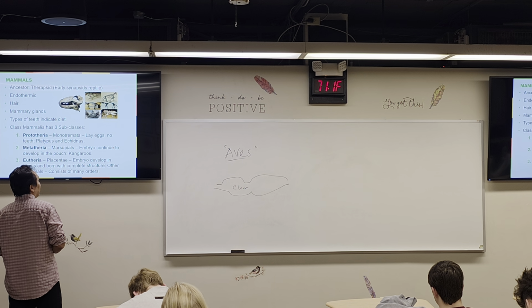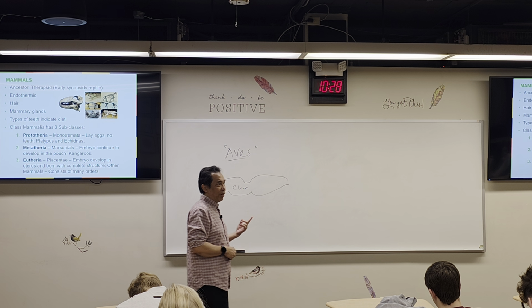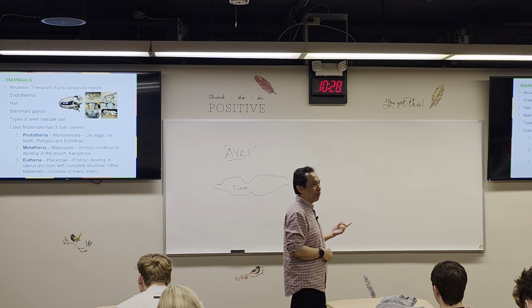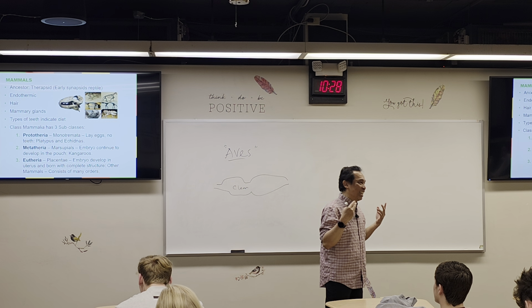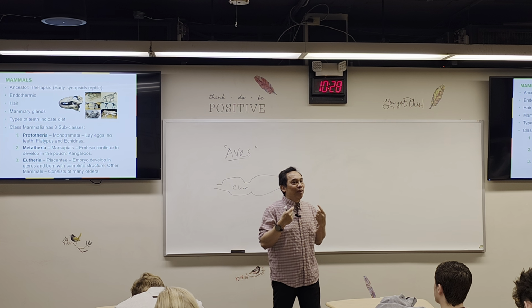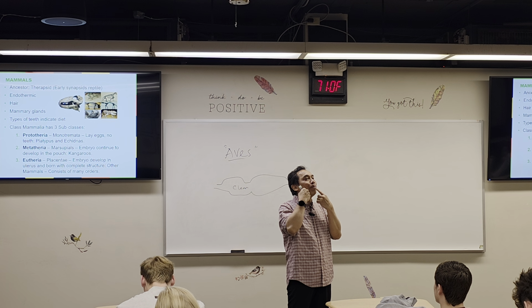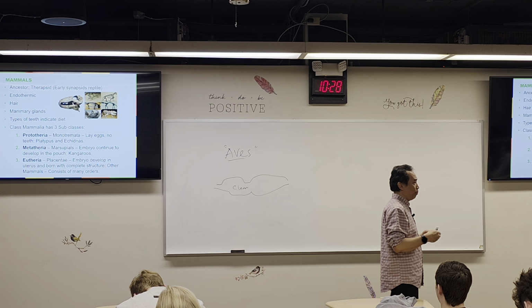And then the type of teeth indicates diet. You actually can identify whether this is a herbivore or carnivore based on the teeth. If you see more molars, it tends to be a herbivore.